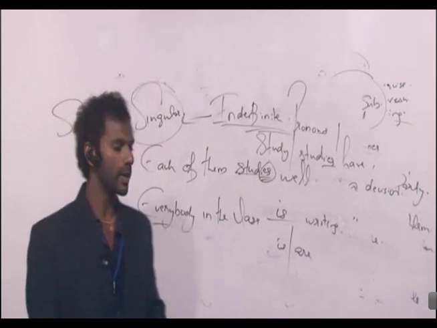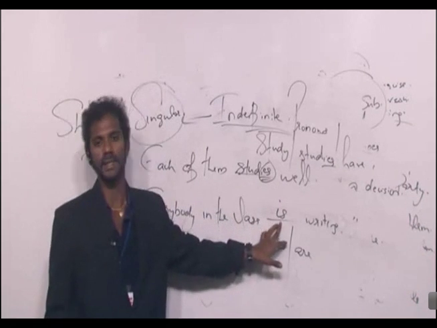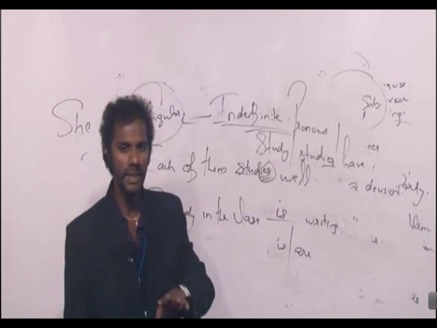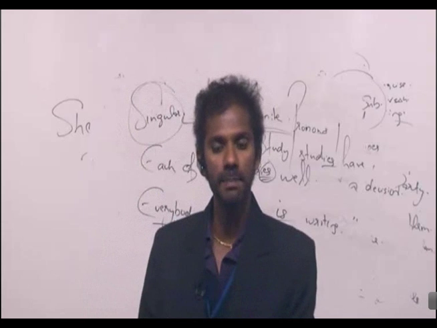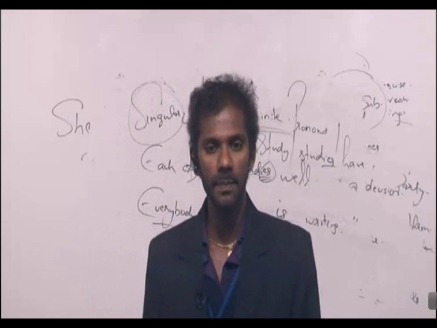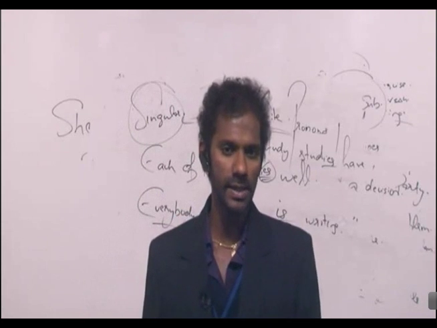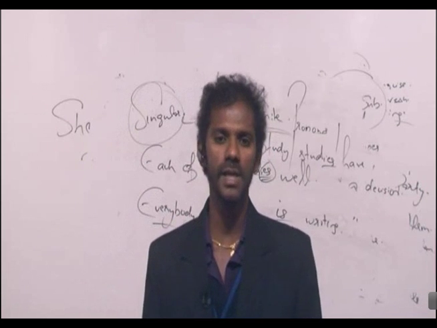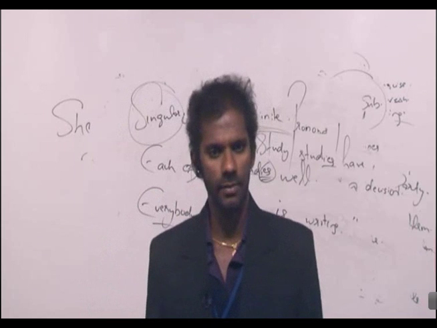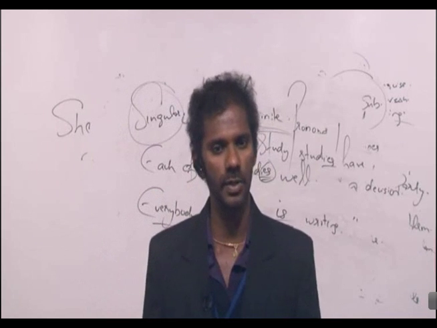So verb also must be singular, is, right. Clear? Now everybody does not mean all. Everybody means each and everybody. So indefinite pronouns are taken as singular. When you come across any indefinite pronoun in any sentence, conclude that the subject of the sentence is singular. So obviously the verb also must be singular.